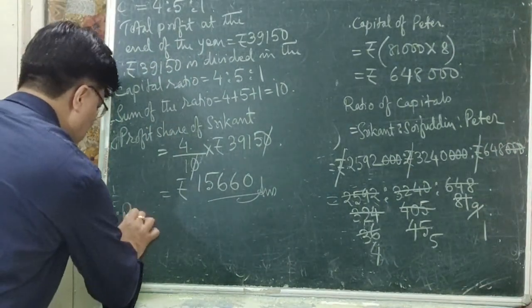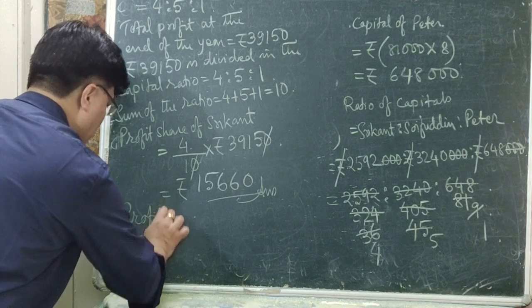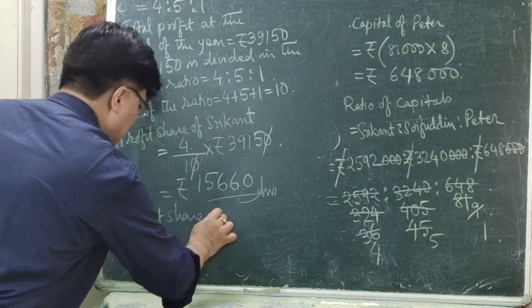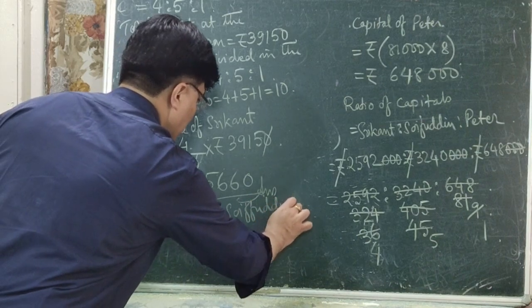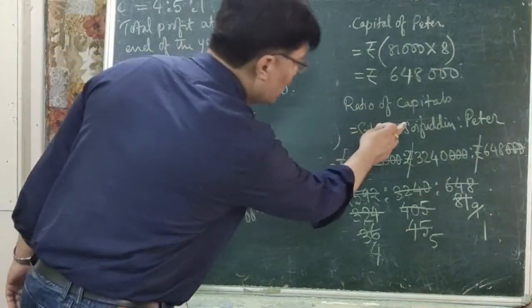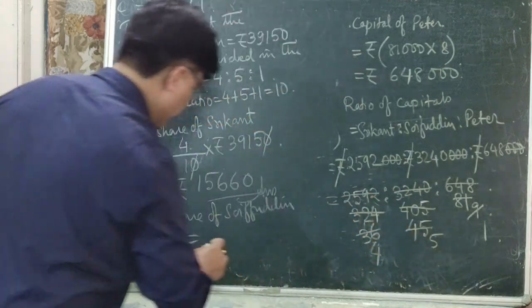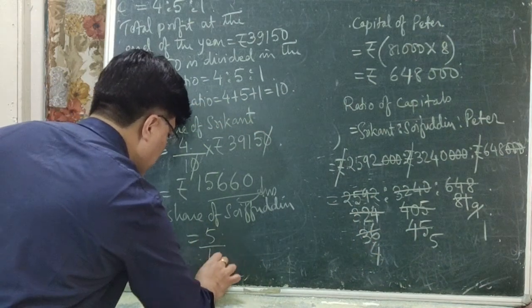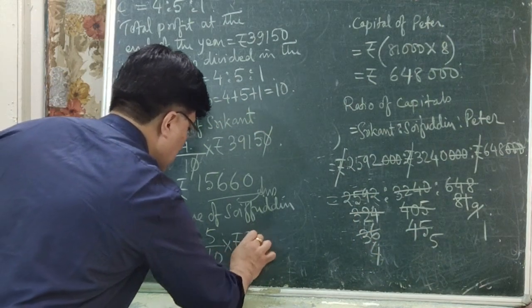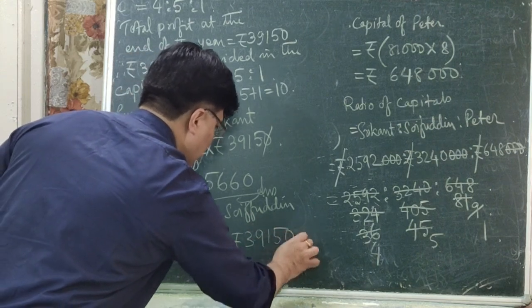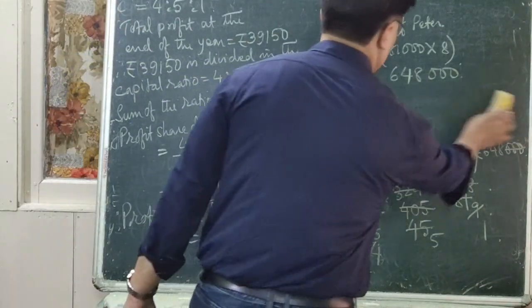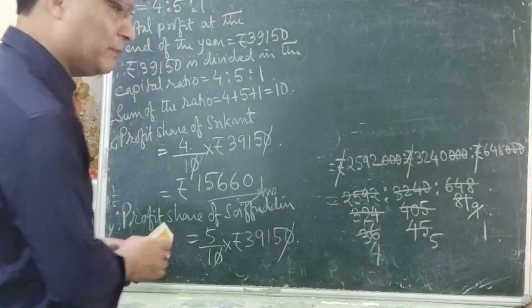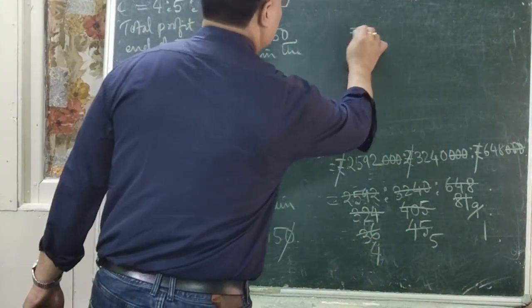Next, profit share of Soifuddin. Profit share of Soifuddin is equal to, Soifuddin's equivalent number in the ratio is 5. So this is 5 divided by 10 into rupees 39,150. This 0 gets cancelled, right? So which is equal to, now you can multiply them, rupees.